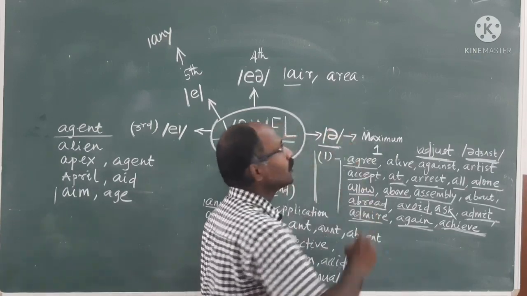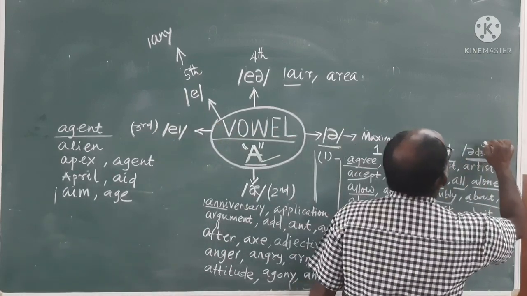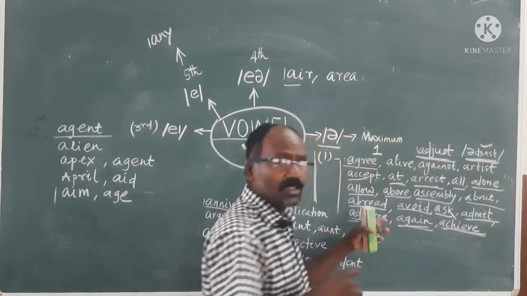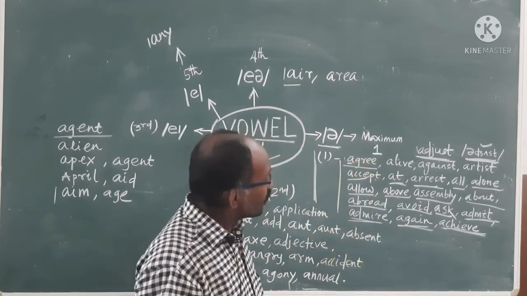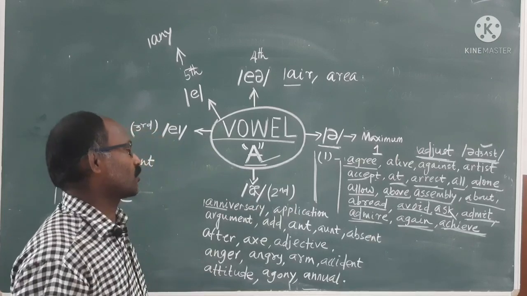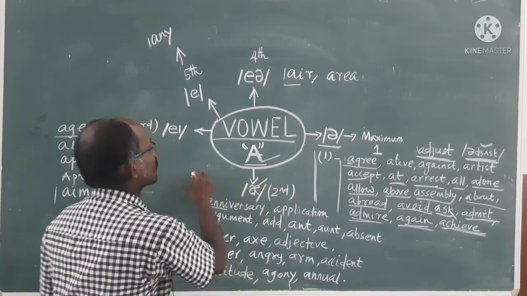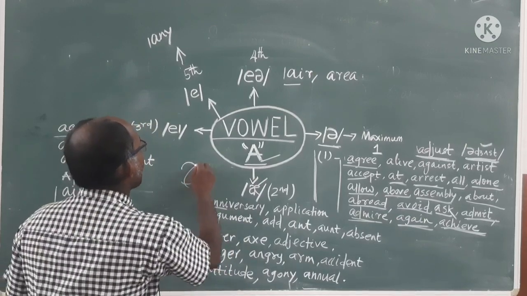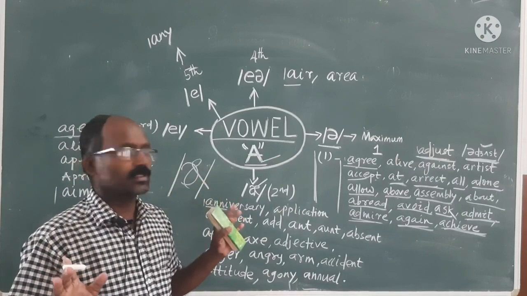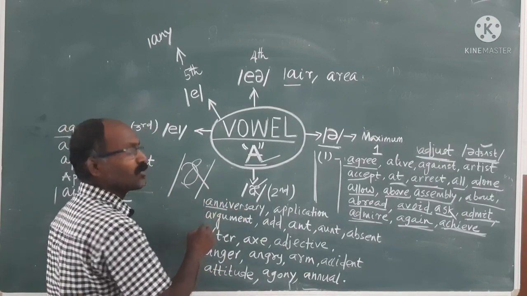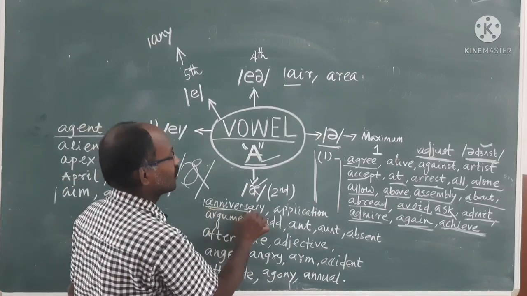How will you know? If you look into the dictionary, if you search in the dictionary, you will find the difference. Then there are also some words which produce the A sound. What are they? Anniversary. You cannot say it the other way.